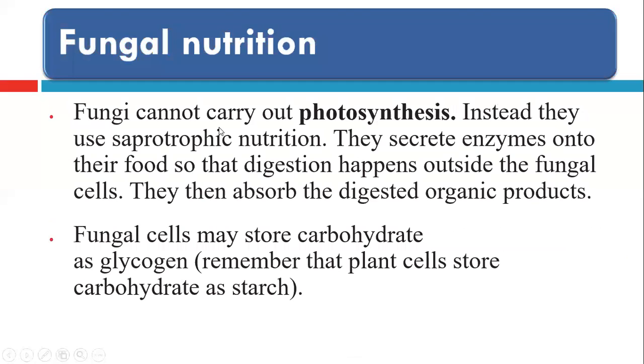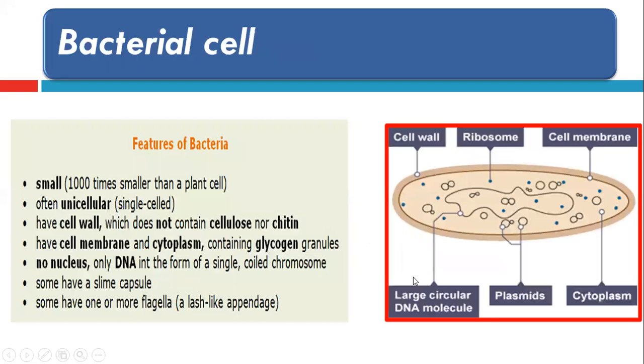Fungal nutrition: fungi can't carry out photosynthesis. Instead, they use saprophytic nutrition. Saprophytic nutrition means that they secrete enzymes onto their food, so they cause digestion of this food outside the fungal cell, and then they absorb the digested organic products. They may store carbohydrate as glycogen. Remember that plants store carbohydrate as starch. This is the second difference between the fungal cell and the plant cell, and we take this in the cell structure chapter.